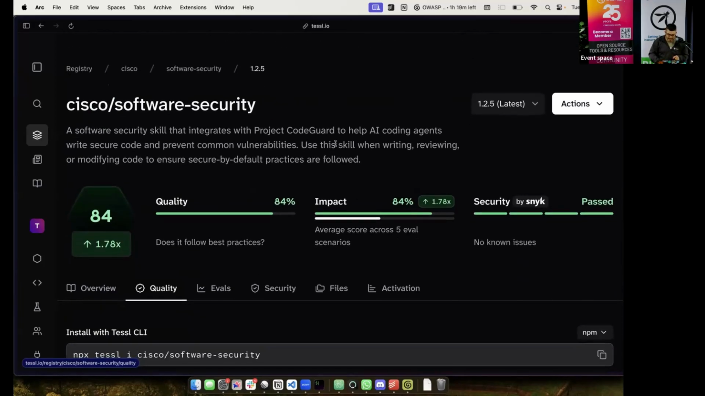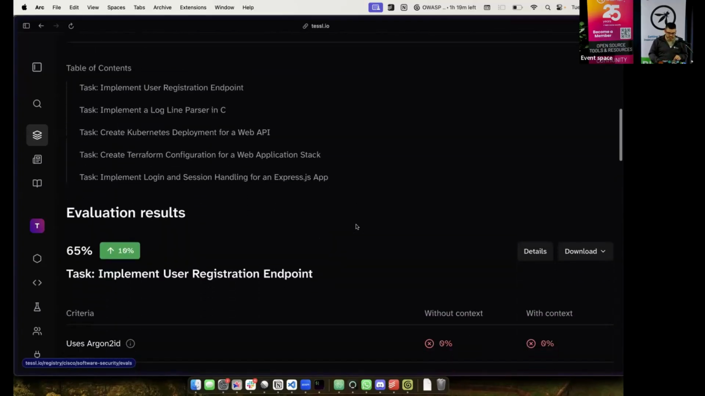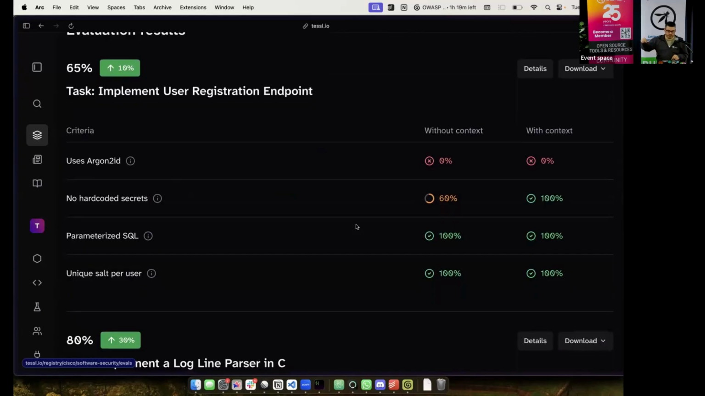The second thing is the impact. How much better is the agent with the skill than without? If I go on evals, what you'll see is a number of real-world scenarios that we run with the skill and without the skill. And we have evaluation criteria whereby if the solution that is created satisfies the evaluation criteria, you get the points. If not, you don't get the points, or you can get partial points. And you can see from here what is working and what is not.